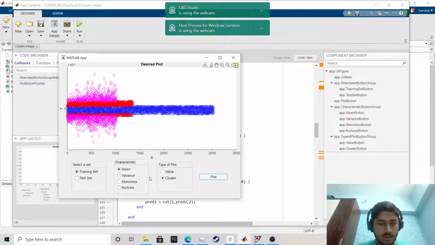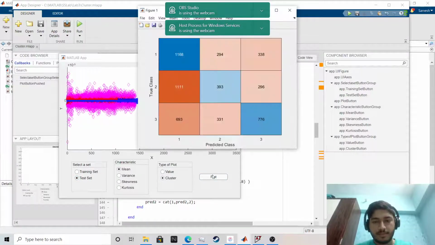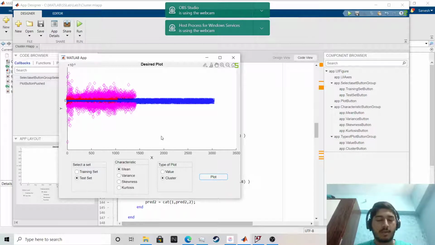Now let's try the test set. This is more important than the training set. So see, the performance is not that good, but it is the maximum that we could get, even after I removed noise and all, but it is not the best metric for the distribution.